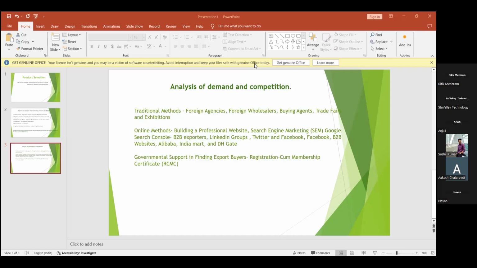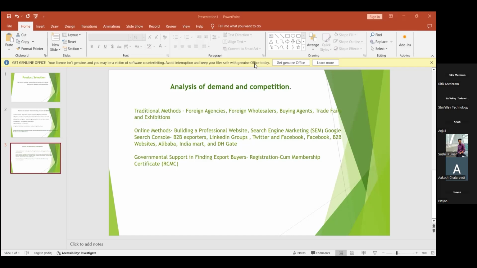Everybody is buying that product, and the item is recognized by everyone. So the demand also goes to foreign countries and you want to export that product. For that, if you apply for this RCMC, which is approved by the Indian government, you will find many buyers. You will get many links from other countries as well.